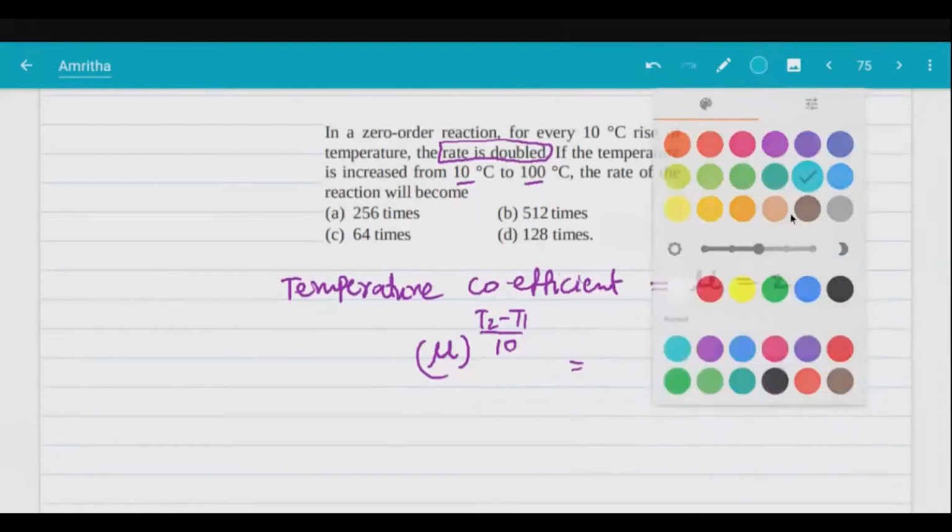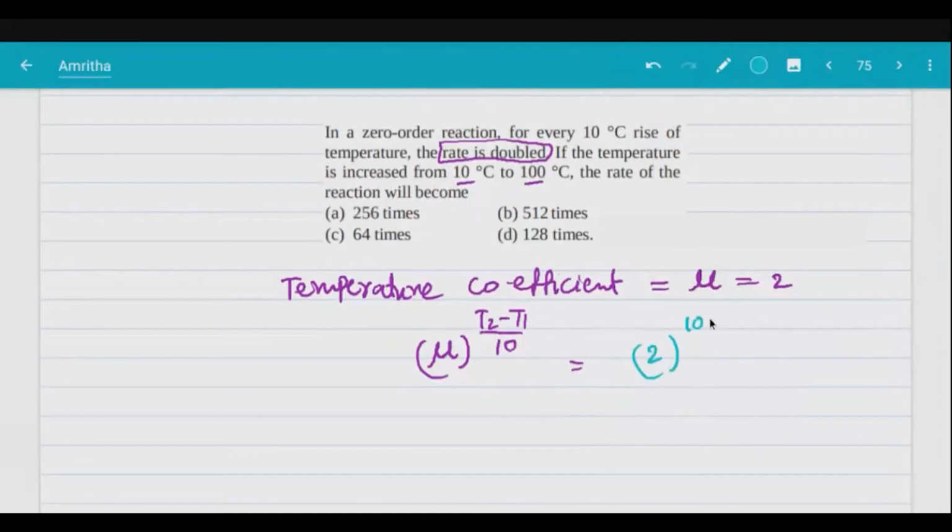So this is 2 power (T2 minus T1) by 10, that is, (100 minus 10) by 10. So how much is this? 100 minus 10 is 90, 90 by 10 is 9. 2 power 9 is how much? Is it 512? Yes or no? Okay. You're getting the point here, right? So every time it goes as a power of 2: 2 times, 4 times, like that. Done? Okay, great. So this is called the temperature coefficient.